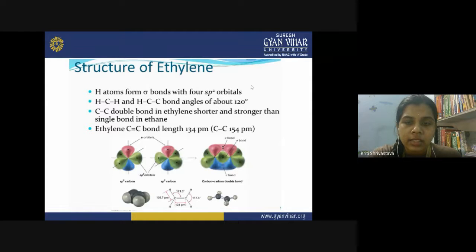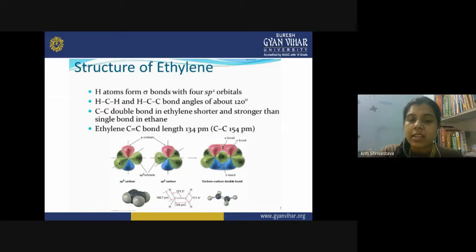So ethylene is CH2=CH2. One bond is the sigma bond, the other bond is the pi bond. Now because the sp2 orbitals are in the same plane, when the overlap occurs, your molecule will be planar. So here in this diagram you can see all the atoms, two carbon atoms and four hydrogen atoms, they all are present in the same plane. Same plane means this. No atom is present above or below this line. They all have the same plane, and the molecule is what?